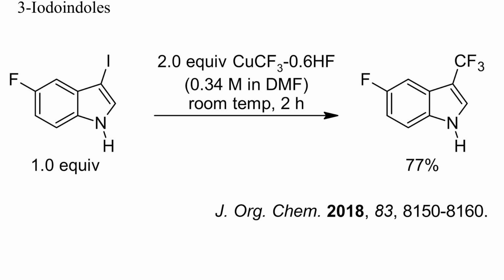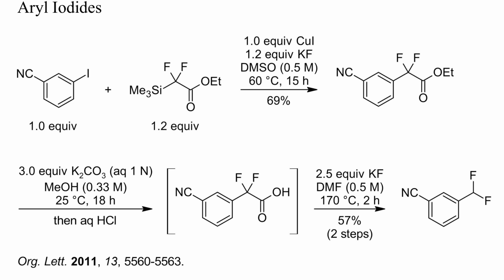Iodinated heterocycles, for instance pyridines or indoles, can also be trifluoromethylated as shown here. No protection was required and no trifluoromethylation at nitrogen occurred. In this example, first a difluoroarylacetic ester was prepared by reaction of an iodide with a silane, and after saponification the acid was decarboxylated. As discussed in the first video of this playlist, fluoroacetic acids do not decarboxylate readily, and heating to 170 degrees Celsius for 2 hours was required in this instance.